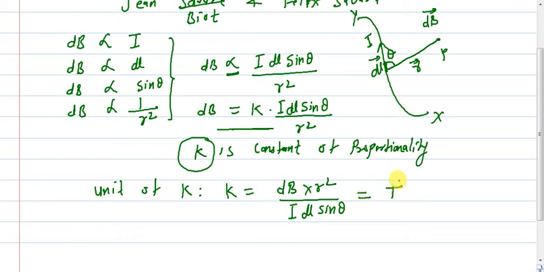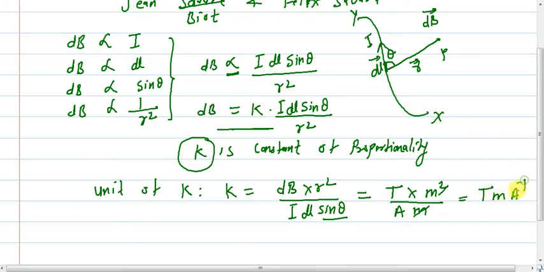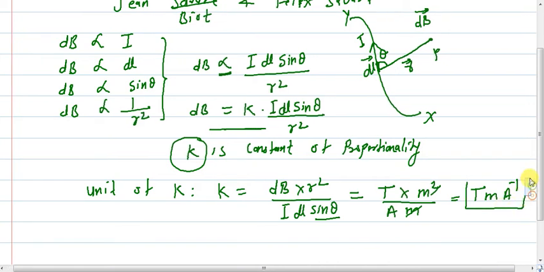The unit of magnetic field is Tesla, named after the scientist Nikola Tesla, and r square is distance squared, nothing but meter square, divided by current I, that is ampere, and small element dl, which is also measured in meter, and sine theta is a trigonometric ratio, so it has no unit. So basically one meter will get cancelled. So we can write the unit now: Tesla meter per ampere. This is the unit of k.